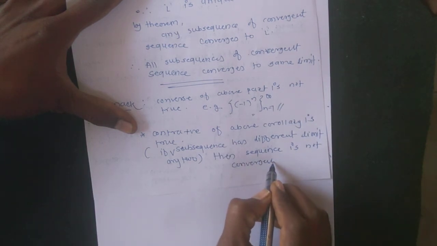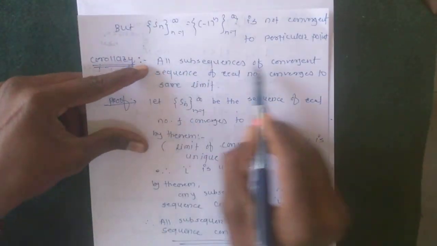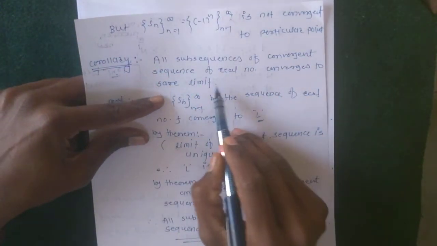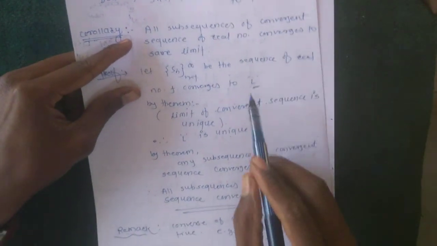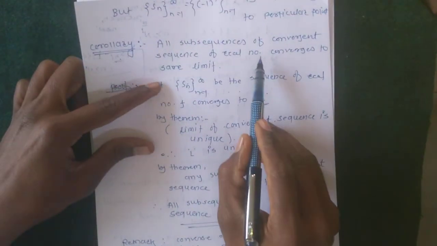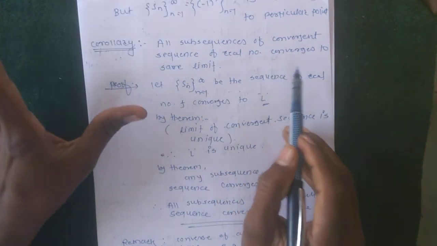This is the contrapositive of our theorem, because the statement says that all subsequences of a convergent sequence of real numbers converge to the same limit point. So the contrapositive is: if subsequences have different limits, then the given sequence is not convergent.